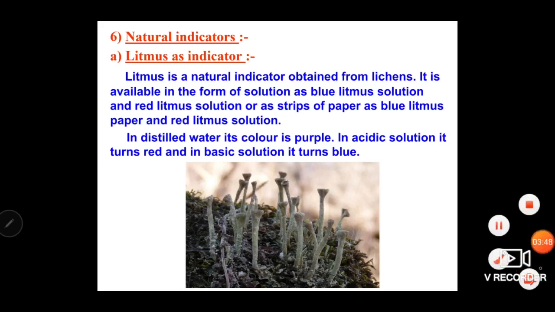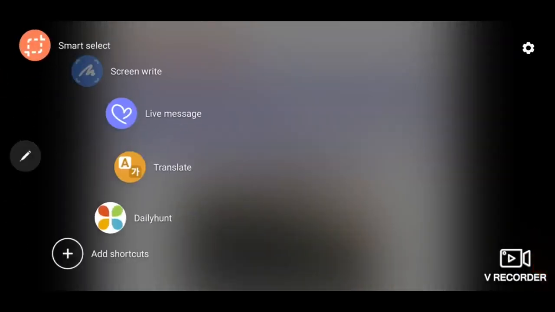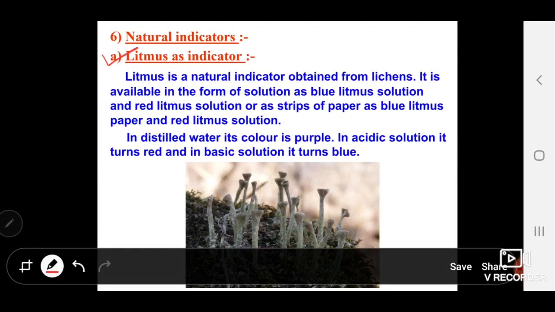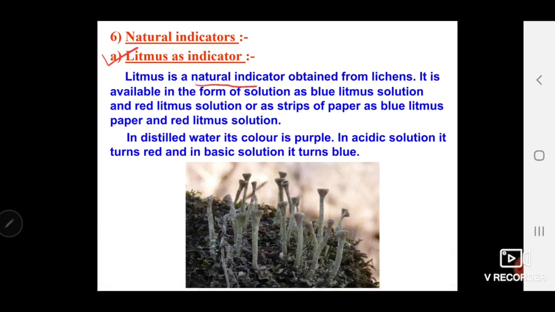Let me see how the color of these indicators changes. Among the natural indicators, the very first one is litmus. So how is it going to change its color? Litmus is a natural indicator, and this is very important.